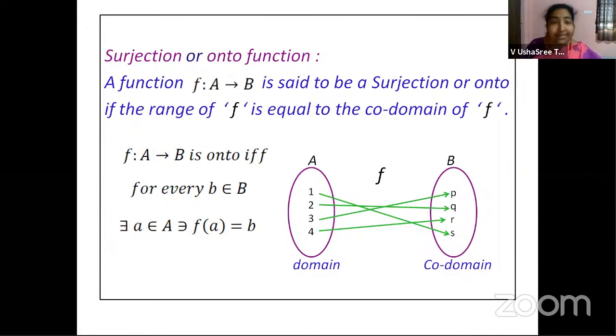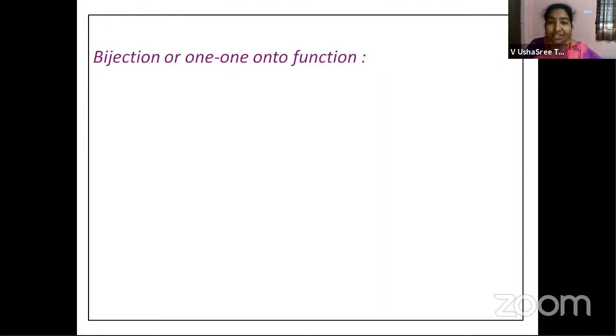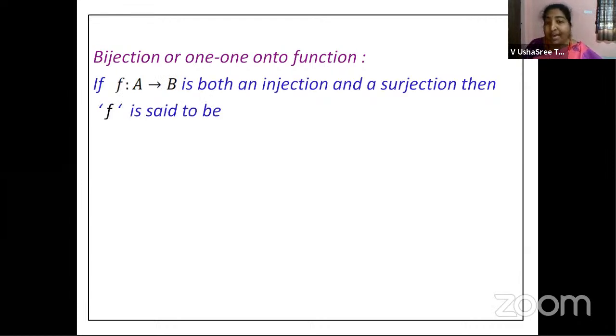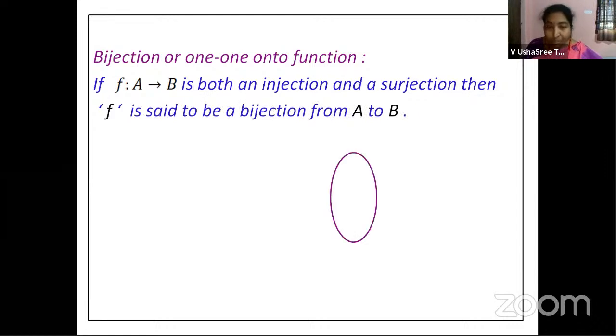Right. Now the next type of function is bijection or one-one onto function. See, the name itself is telling you clearly that the function should be one-one and also onto. If a function is satisfying both the conditions, then we call it a bijection. Now f maps A to B is both an injection and a surjection. Injection, it is one-one. Surjection, it is onto. Then f is said to be a bijection from set A to set B. All right. So we will try to understand the same with an example.